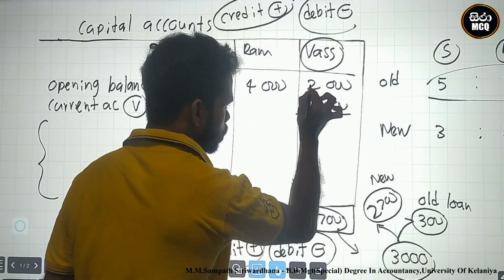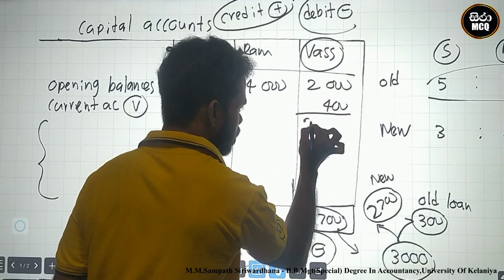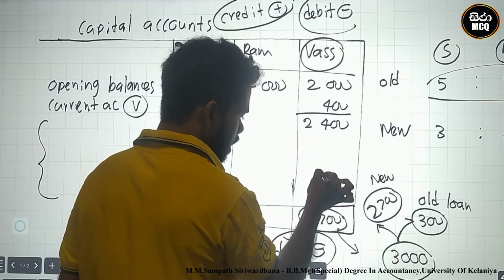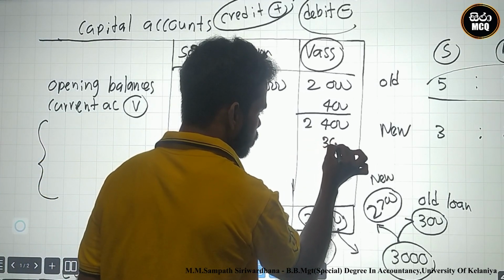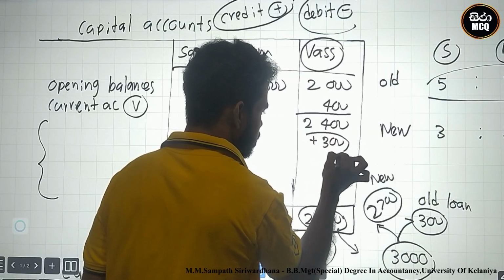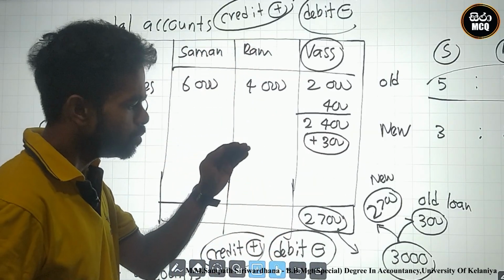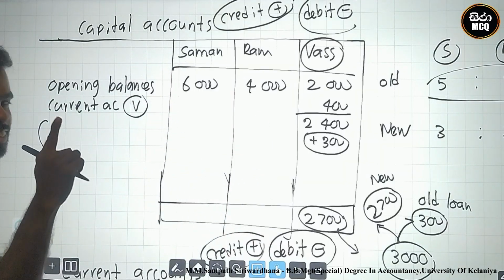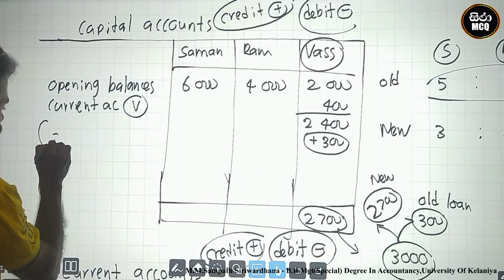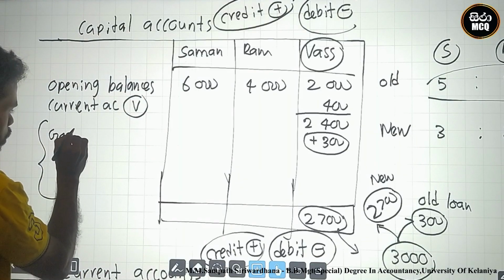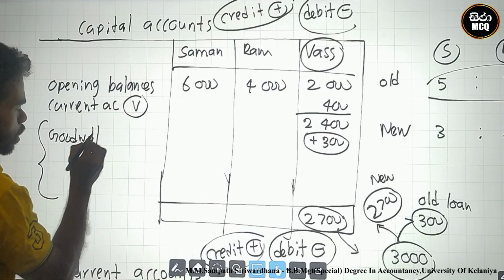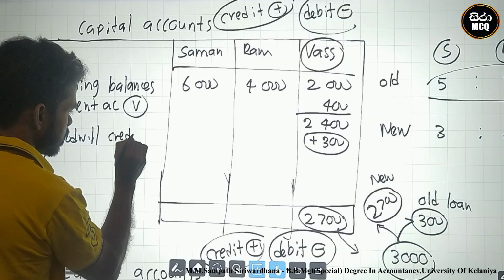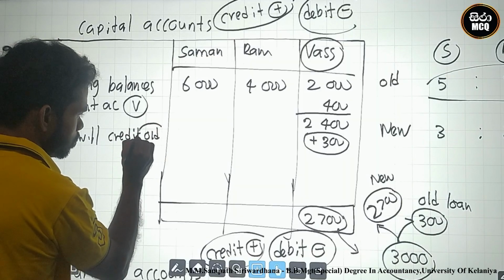At this stage, look here, there is a gap. 2,400 is the balance of Vas. Look here, in this area 300 must be added. What is the reason? 300 must be added. What is the gap? What is the reason? What is the transaction there? This is the goodwill adjustment. You know what the goodwill adjustment is? We credit the old ratio. We credit the old ratio.